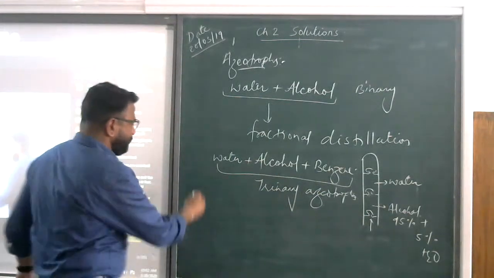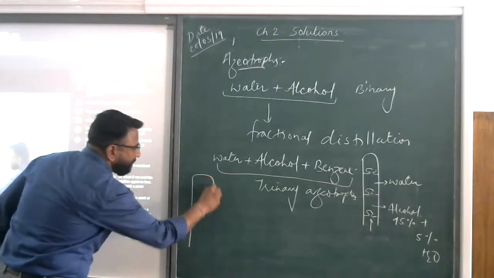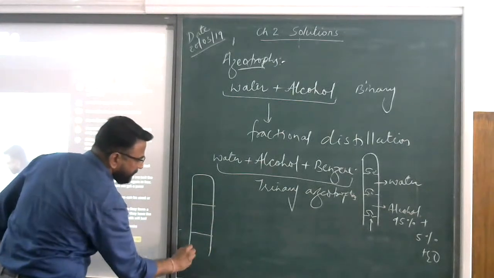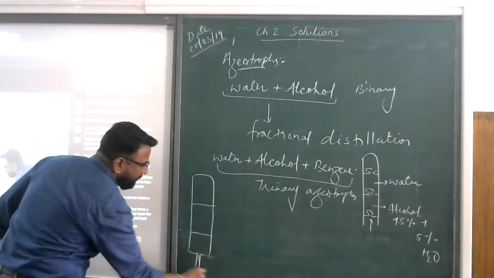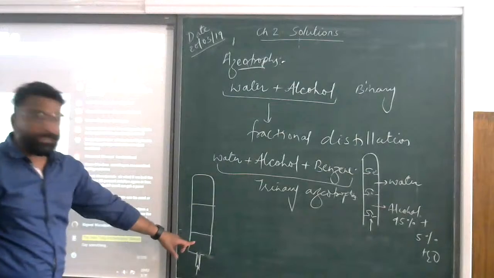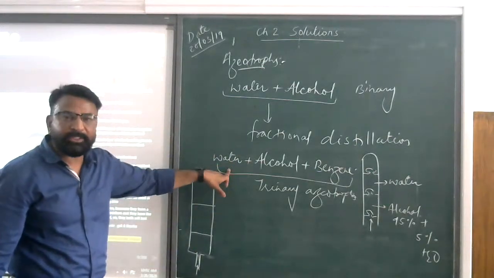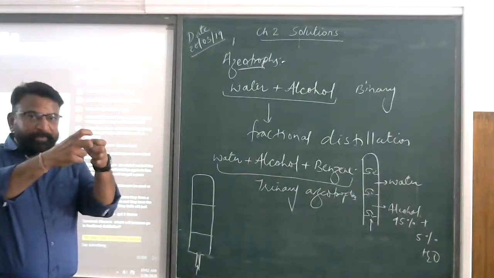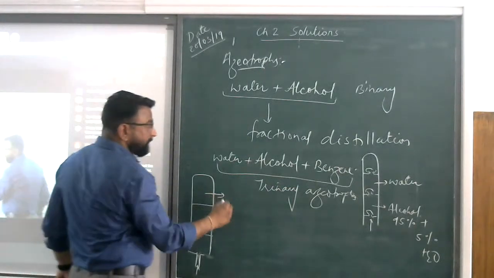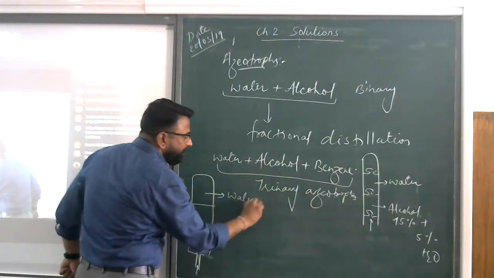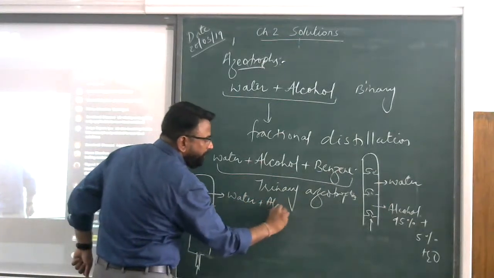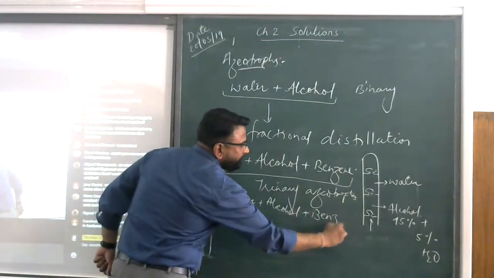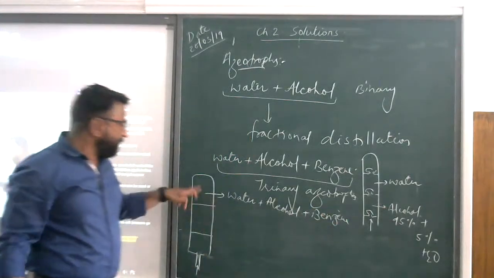So I just want to explain. If it is a fractional distillation column, the first part will be here. The vapors will come from here. These are the vapors initiated from there. I'm talking about this combination: water, alcohol, and benzene. All will get evaporated. At the low temperature, water will be there, plus alcohol, and plus benzene. All three vapors will be collected here.